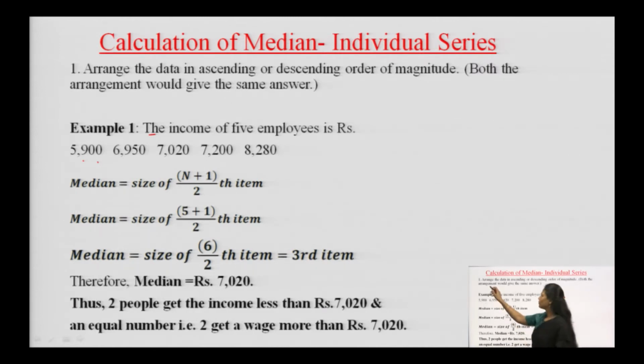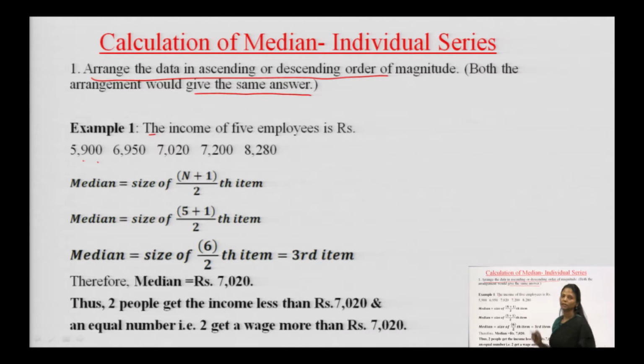When this kind of data is given to you in an individual series for median, you are supposed to arrange the data in ascending or descending order. Either you arrange the data in ascending order, that means smallest to largest, or descending order, that means largest to smallest. In either of these two ways, you will land on the same answer. So, finding the median for this series: 1, 2, 3, 4, 5, we have 5 employees' salaries, so n is 5.